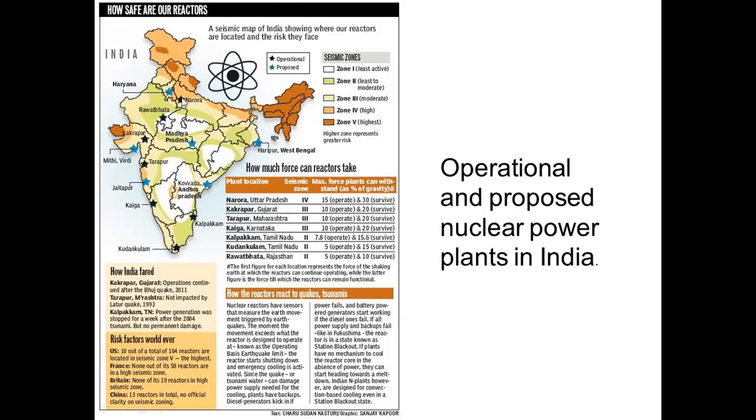So operational are Narora, Rawatbhata, Kakrapar, Tarapur, Kaiga, and Kalpakkam. There is the Kudankulam plant, which is in Tamil Nadu in the south. It has also become operational now.